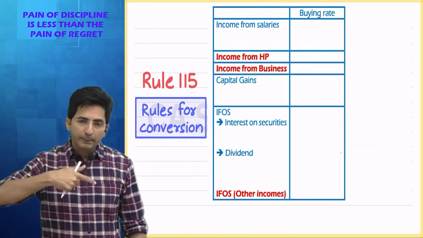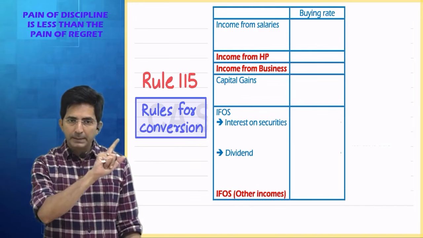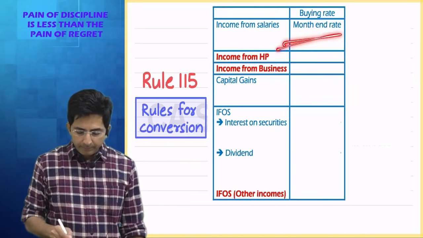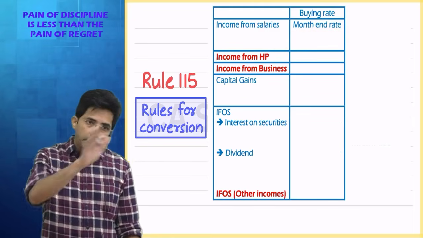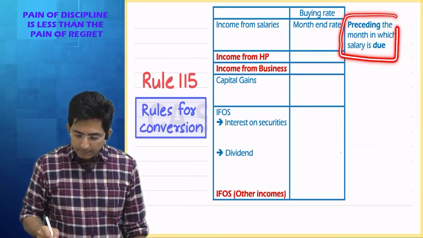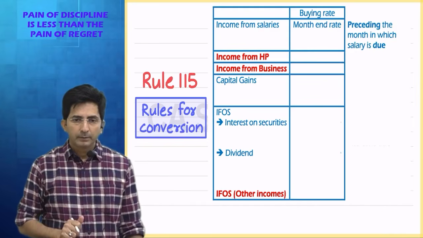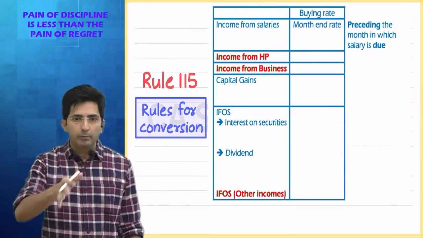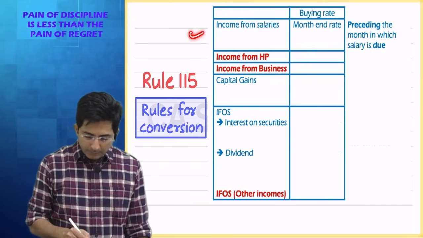The rate of exchange keeps fluctuating every day. So we have to select which day? Preceding month end. We have written month end rate, but when I say month end, not literally that same month, preceding. Here I have mentioned: preceding the month in which salary is due. So for example, if my salary is of December month, which rate of exchange will I take? Rate of 30th November. Preceding month end rate.